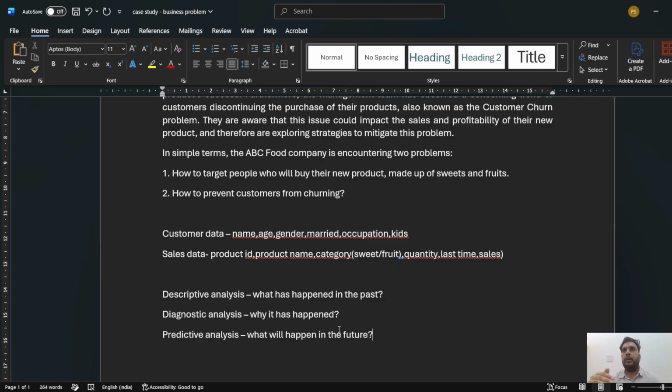The machine learning models can help us in predicting that trend, which can be the next 5 years or 10 years, whatever example we take.